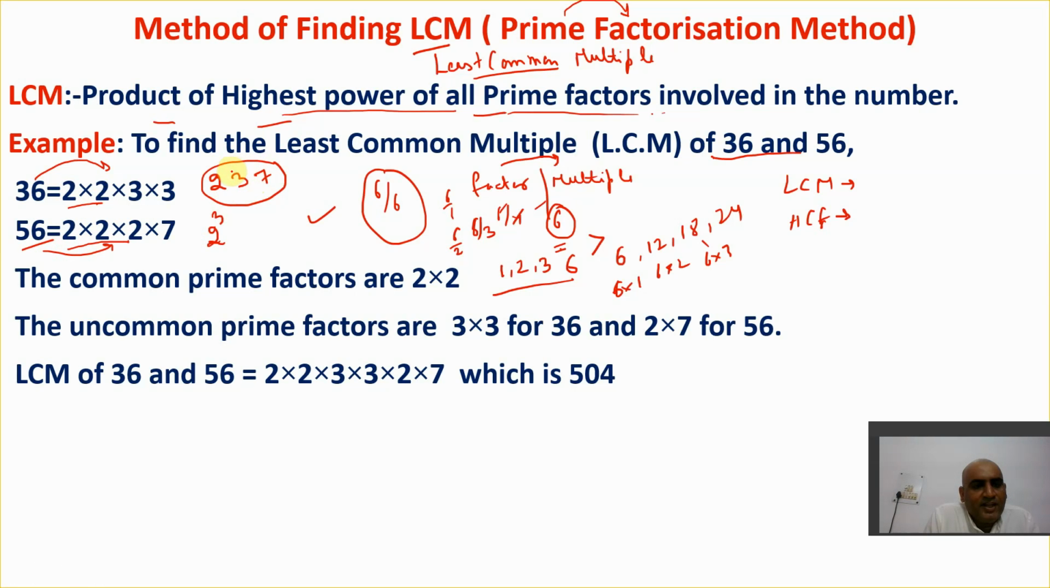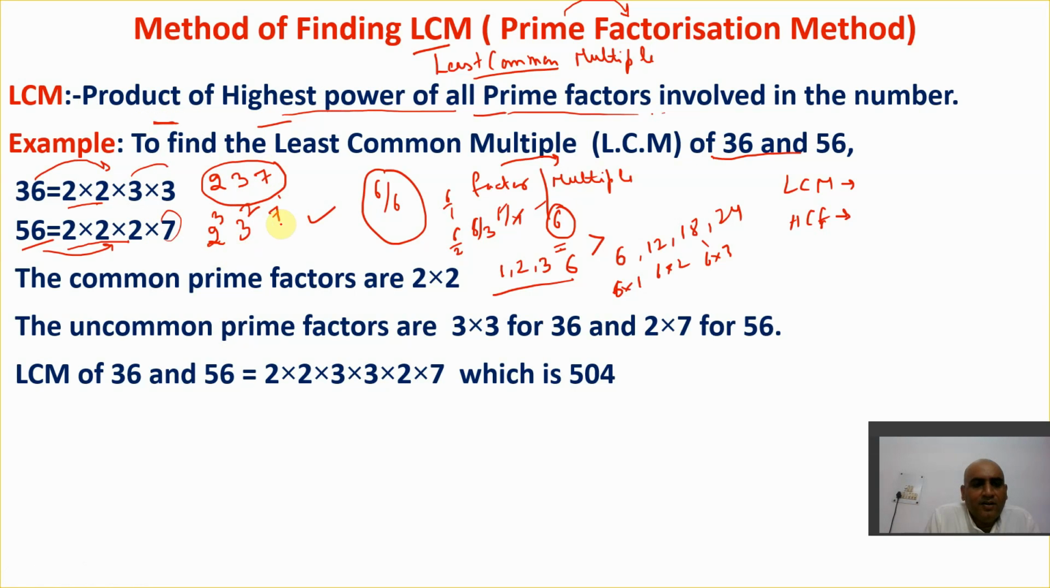Next, come towards highest power of 3. It's available in 36, that is 3 raised to power 2. Next, towards 7, highest power of 7 is what? This is 1 7. So only 7 raised to power 1, that is 7. So this is 2 raised to power 3, 3 raised to power 2, and 7. It says you need to find the product of all these highest powers of all the prime factors.